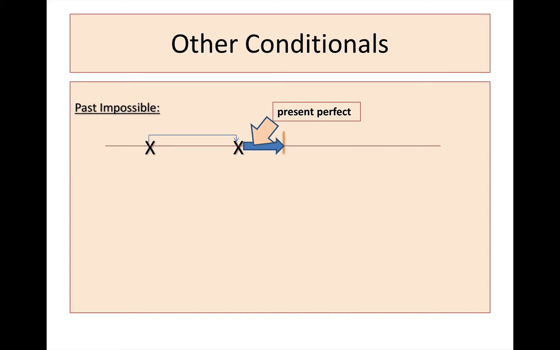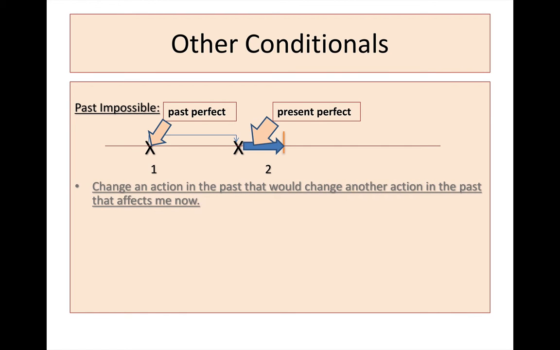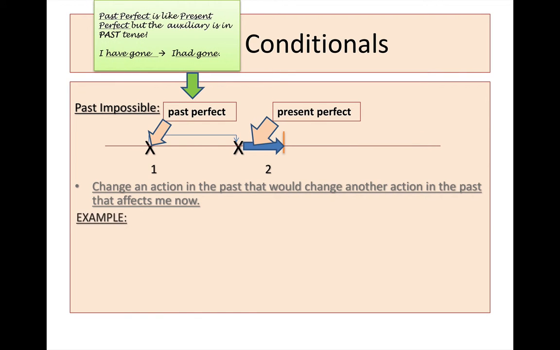We call this verb tense in English the present perfect. It's a past tense that has not finished, okay? So it began in the past, it affects me now, present perfect. And so for this particular conditional, we would put the first past tense, the old one, in the past perfect, the second one in the present perfect. Okay? So how do you make a past perfect or a present perfect? In English, you would do that by using the auxiliary to have and the past participle.